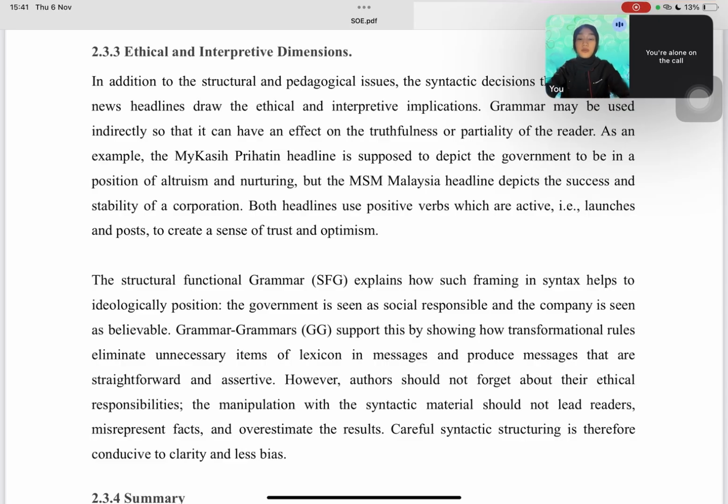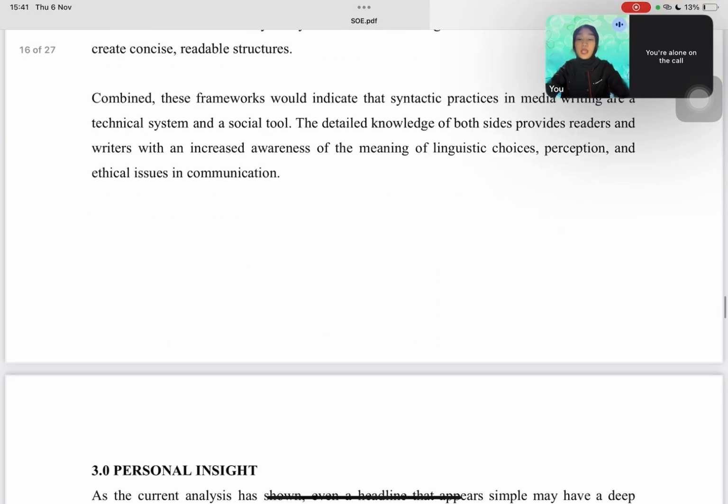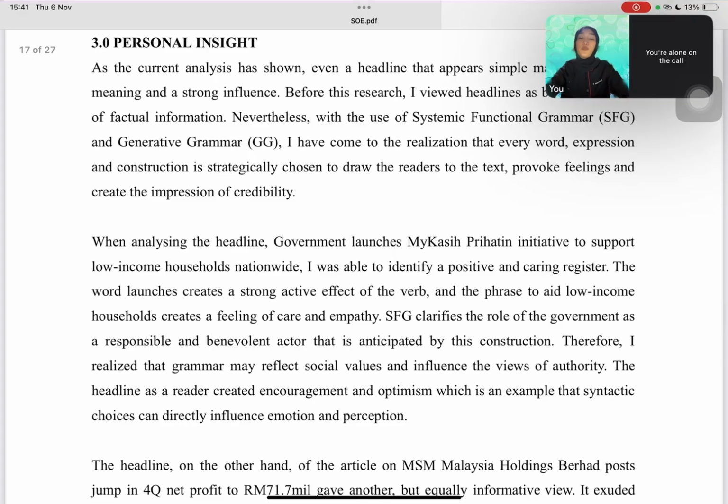So for my personal insight, through doing this assignment, I realized that syntax is not just about grammar, it's about power and perception. So before I thought the headlines simply summarize information, but now I understand that every word, structure and omission is intentional.